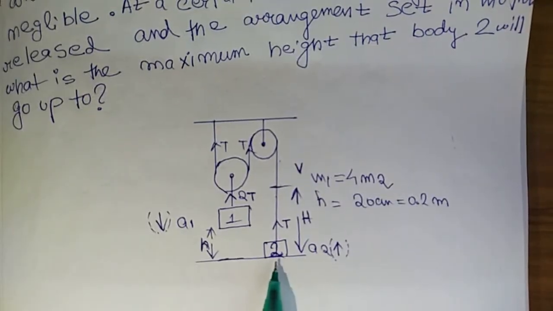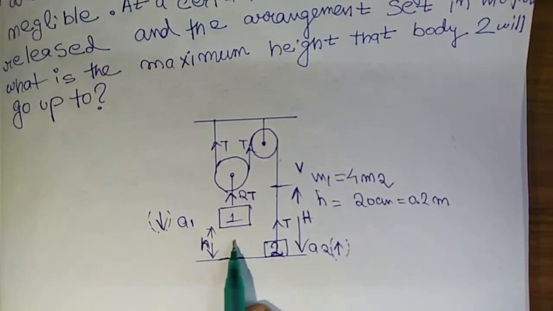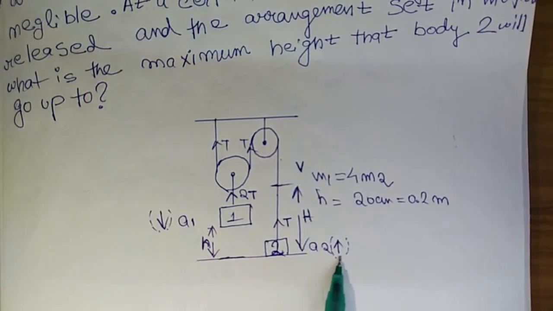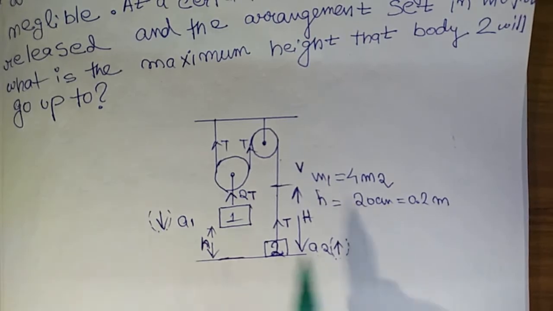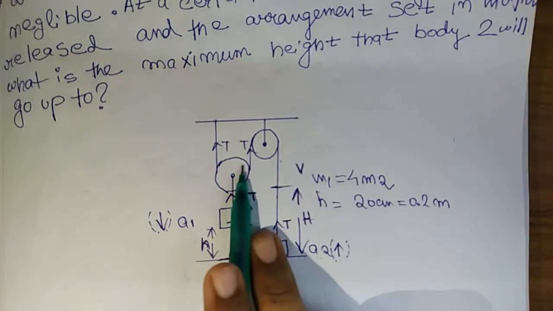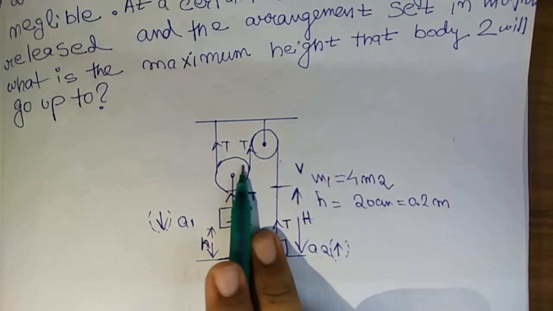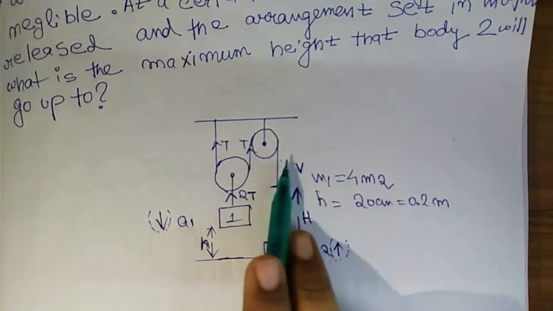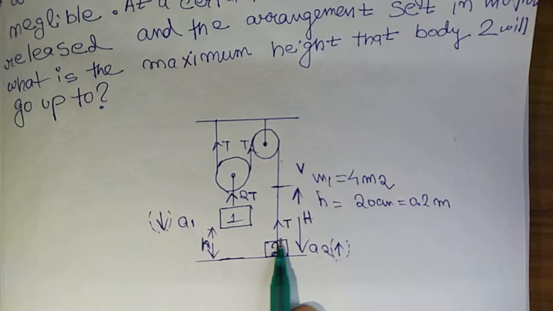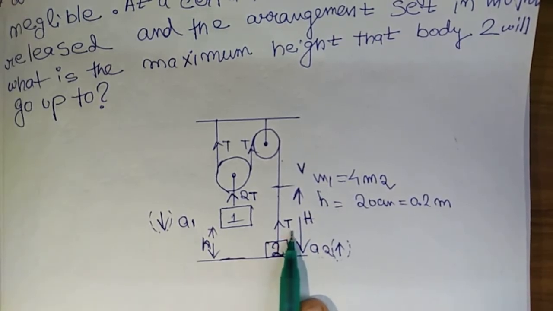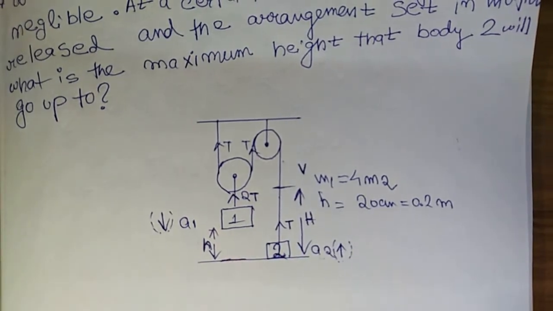Now I have assumed that mass 1 goes downward with acceleration a1 and mass 2 goes upward. I have shown the direction here with acceleration a2. I have assumed that the string connected to mass 1 has tension 2T. As this pulley and the threads are of negligible mass, this will get divided into T and T. So in this case, this string will have tension T. Now let's see the equations of motion for mass m1 and m2.